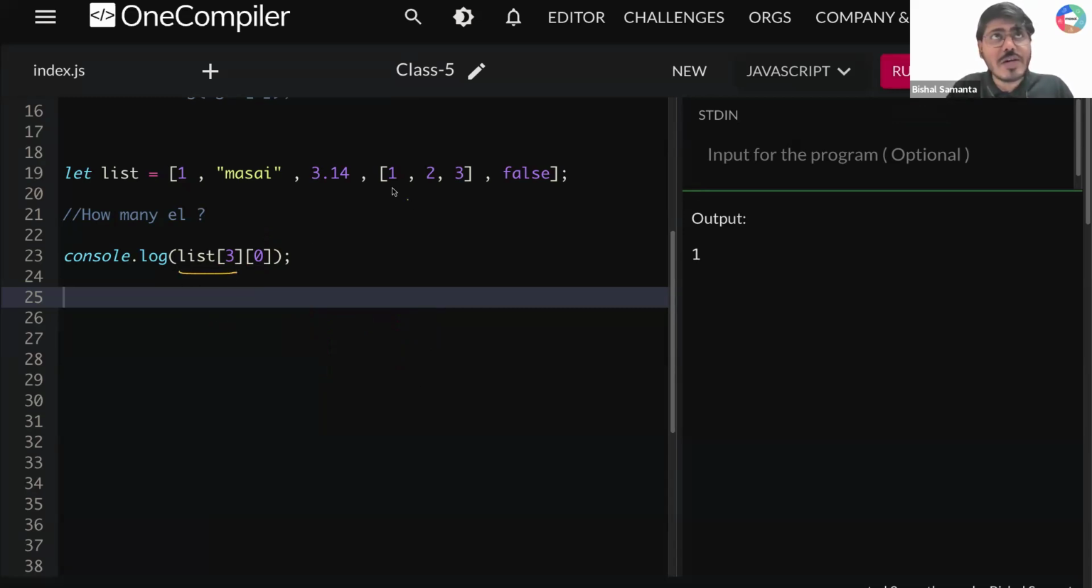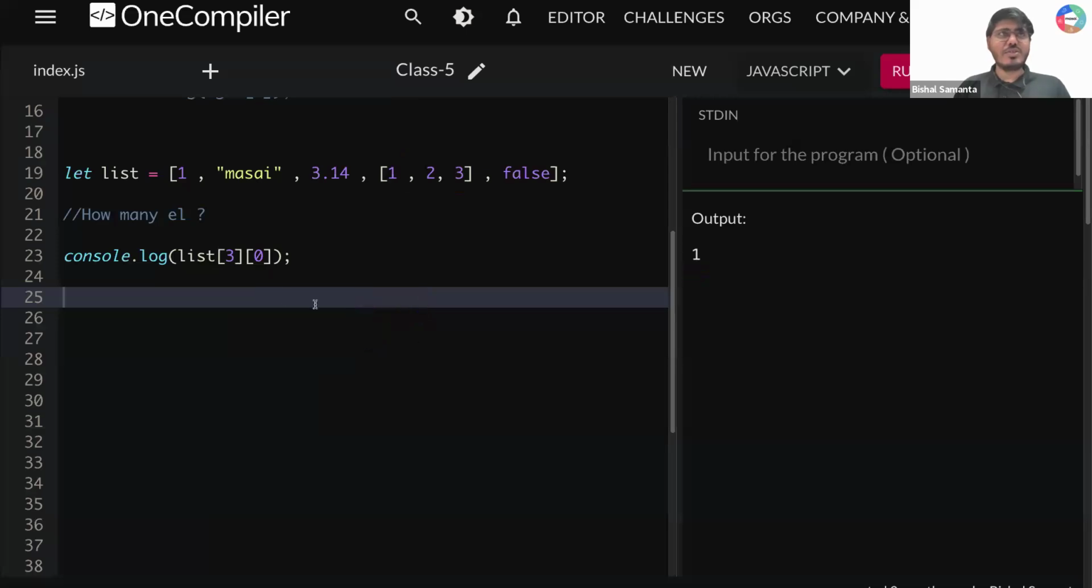So list of 3 will give me this chota sa array. I'm saying array of index 0. Array of index 0, कौन सा element present है? This element 1 is present. That is the reason you can see this element 1 is getting output here. Can you quickly type 1, guys? Is that clear to all of you?